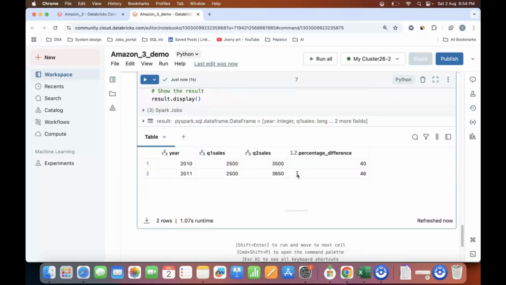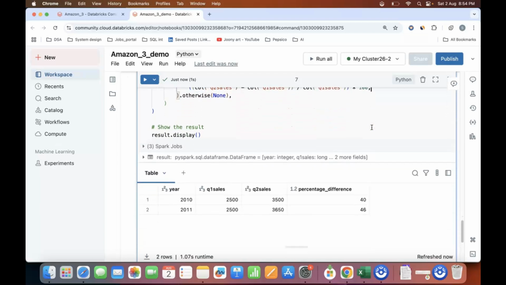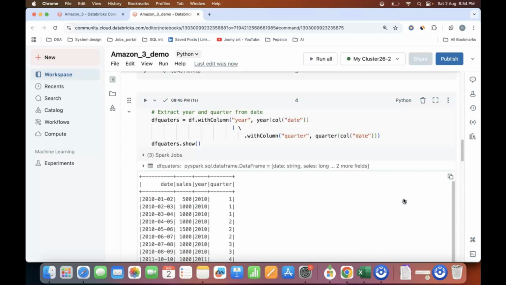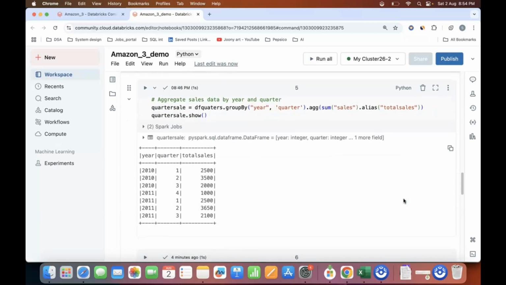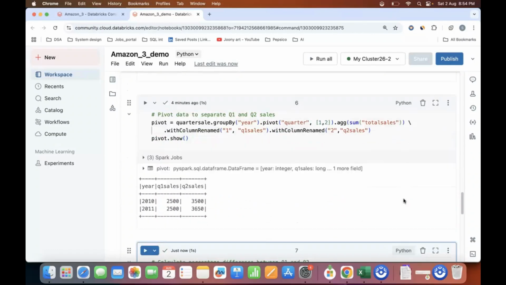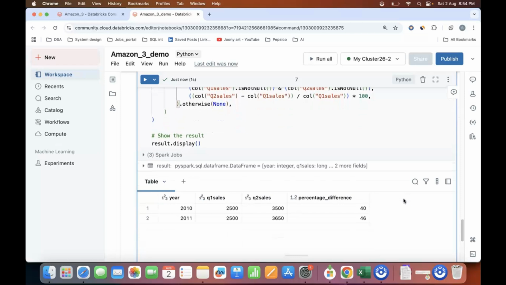Okay, so this is my output, this is my percentage difference. So I have calculated my percentage difference with this formula. You know how to calculate the percentage, and this is my percent difference for each quarter for each year, right? So now you see exactly how to approach this question. There are multiple things that you have to do. One is to calculate the quarter, then you have to calculate the year, then you group by and aggregate the sum, and also you have done the pivot and then calculated the percentage difference out of it.